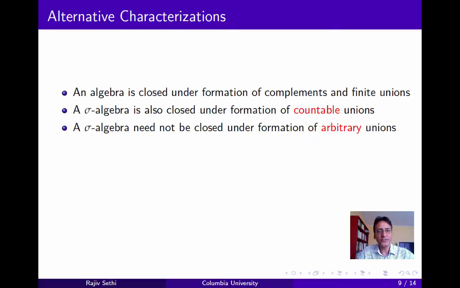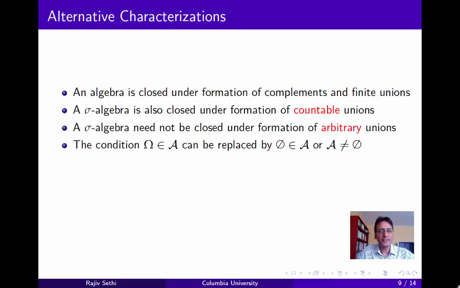Now it's important to recognize that a sigma algebra need not be closed under the formation of arbitrary unions. If that were the case, then any sigma algebra that contained all the elements of omega viewed as singleton sets would in fact be the power set of omega, because any subset of omega is just the union of its elements viewed as singleton sets. So keep in mind that a sigma algebra is closed under the formation of countable unions but not arbitrary unions.